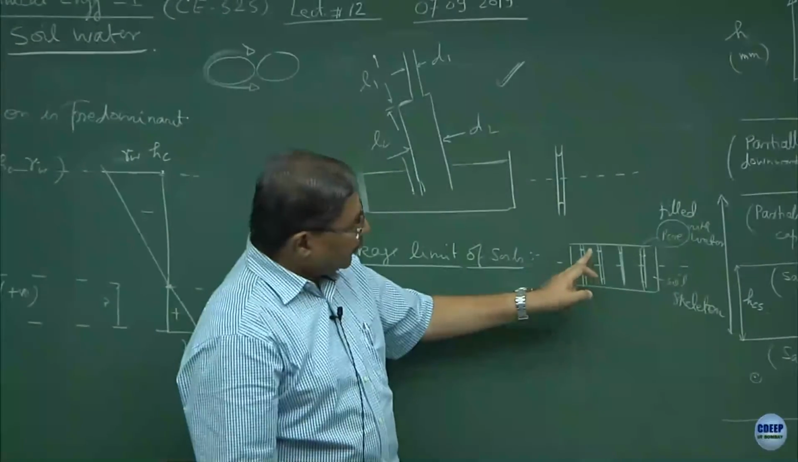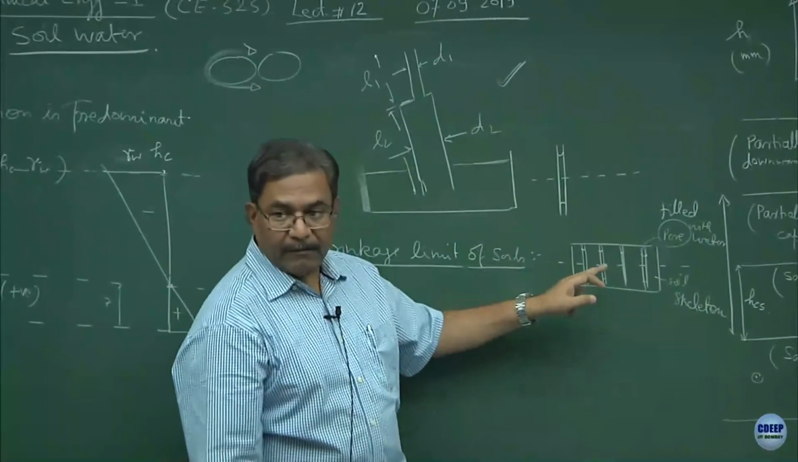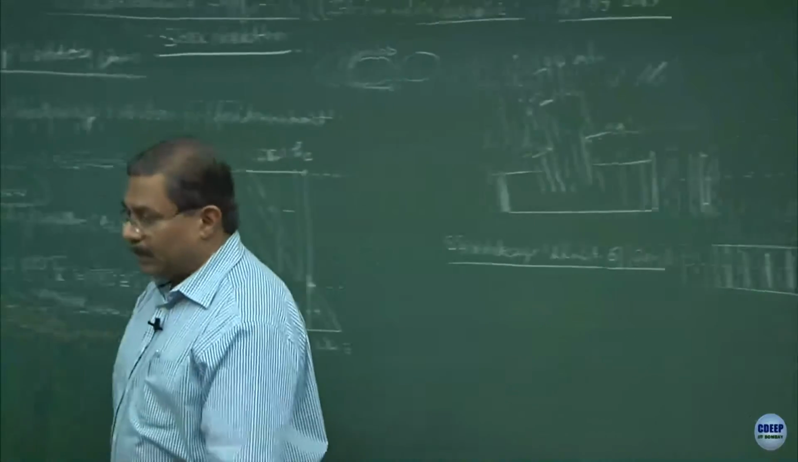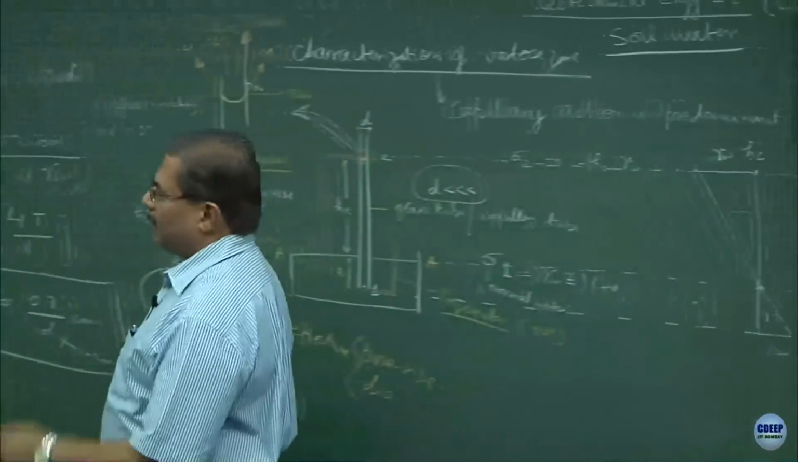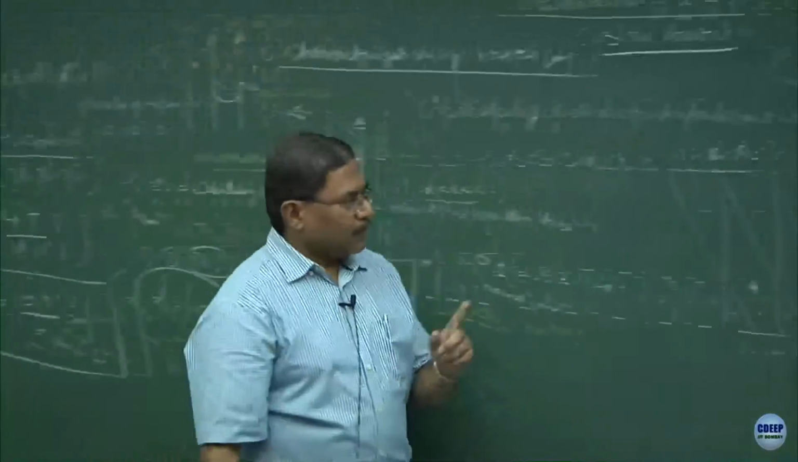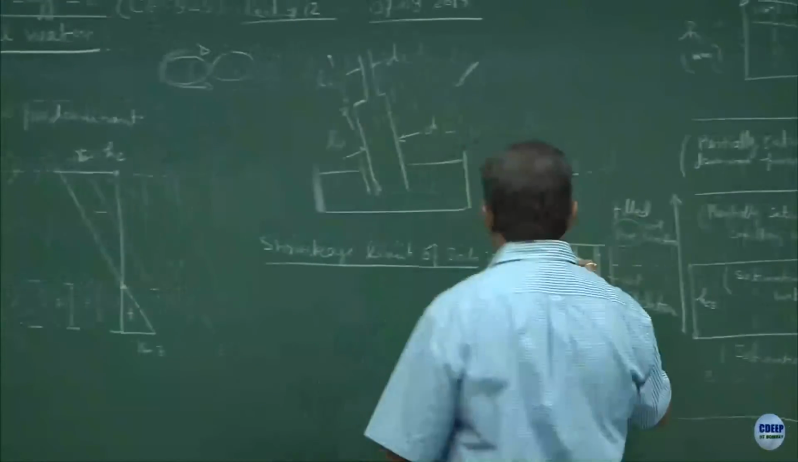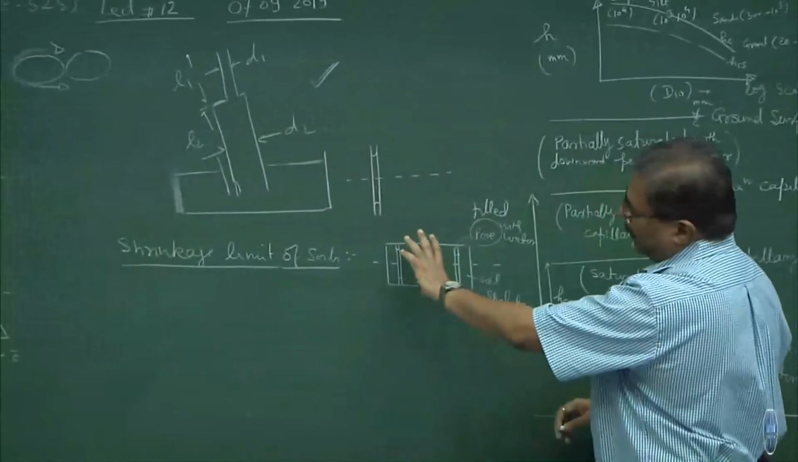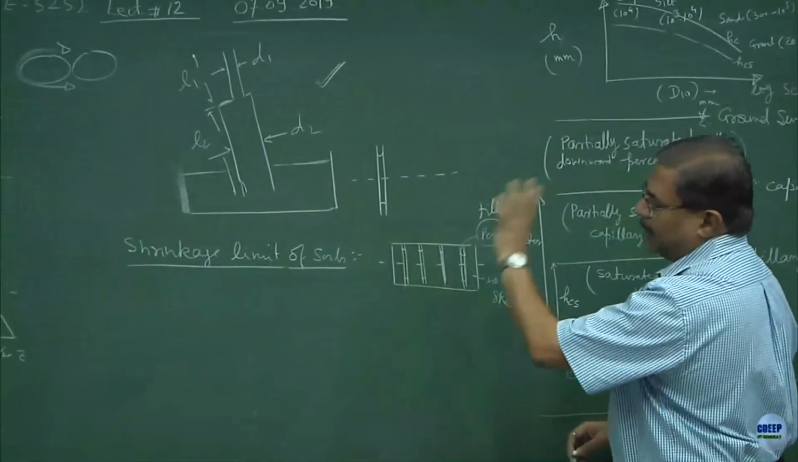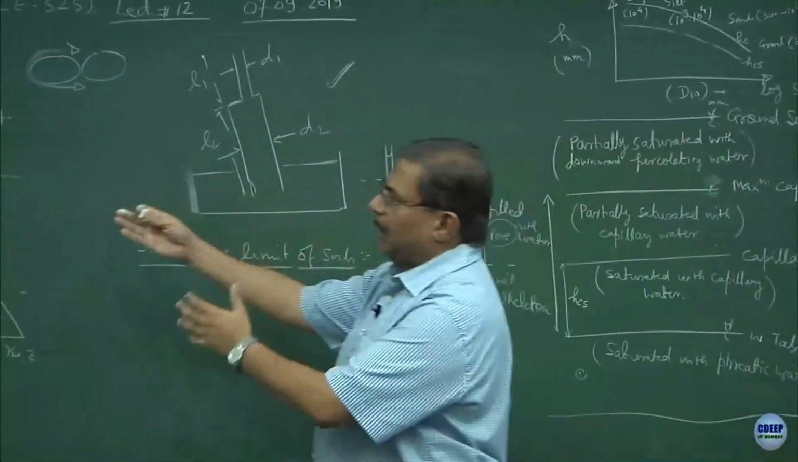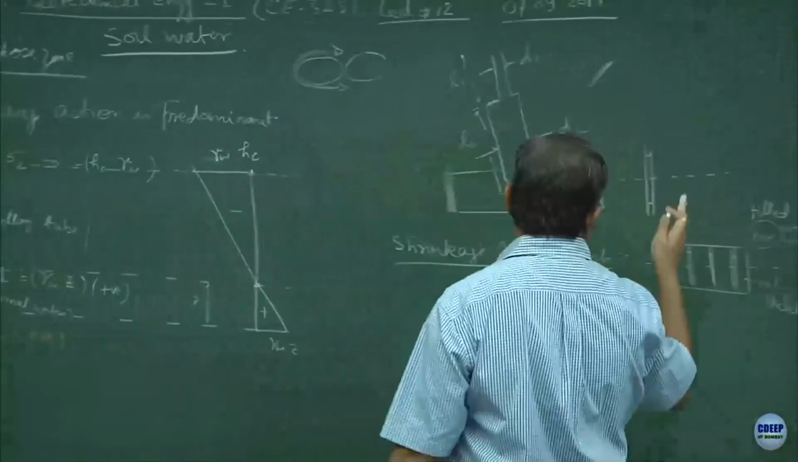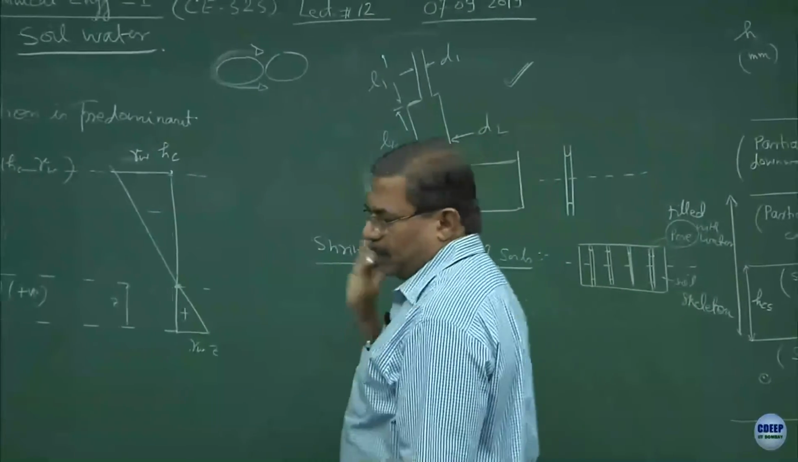By definition, shrinkage limit is the state of the material where air has not entered into the system and it remains saturated. Clear? So, this is the model which can be utilized to show how the shrinkage of the soil mass is taking place. So, capillarity and its application is in determining the shrinkage limit of the soils.